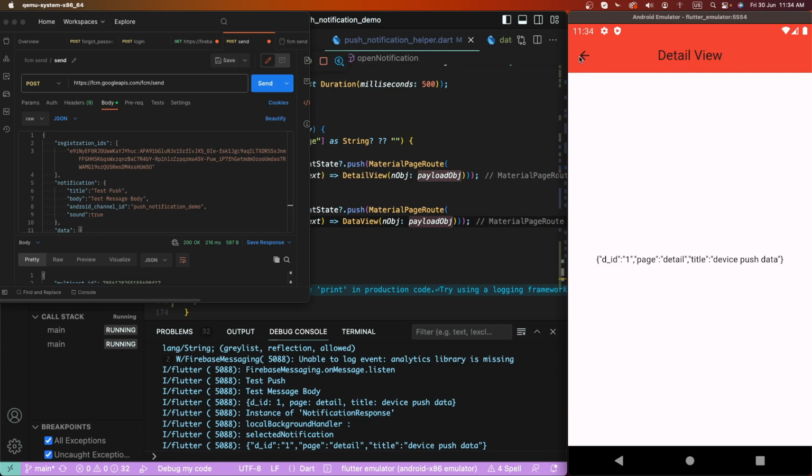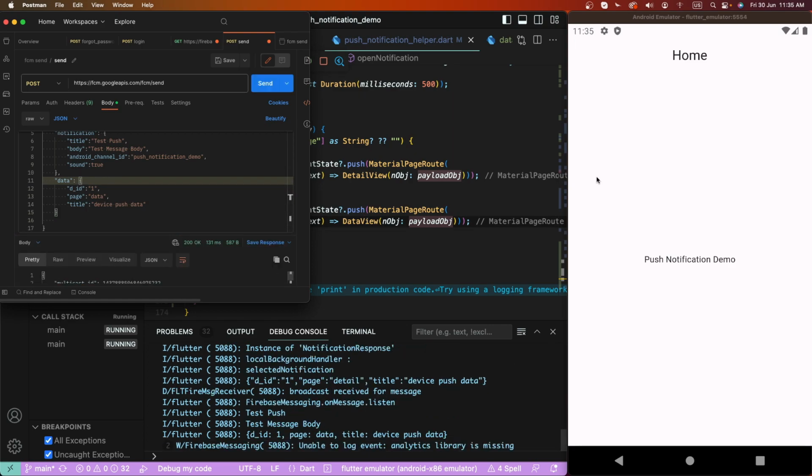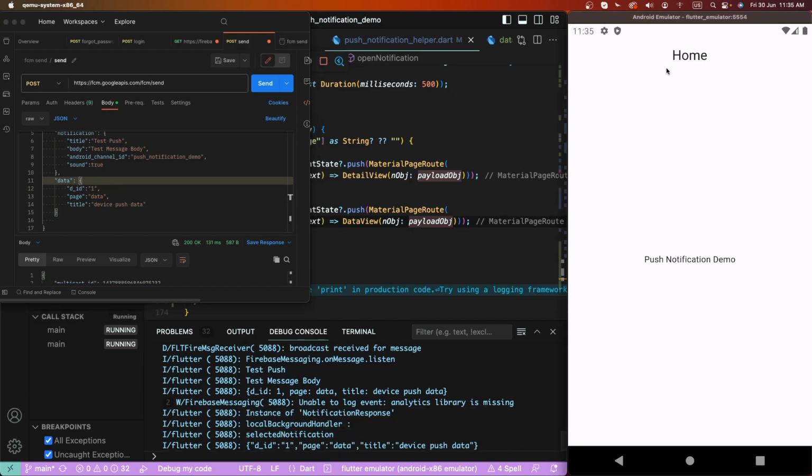We need to tap here, and it automatically opens the detail screen, and then we close it. Now we need to change the screen here to data, and set it again. Now we need to receive the push and tap on the notification. Now it opens the data page to display.